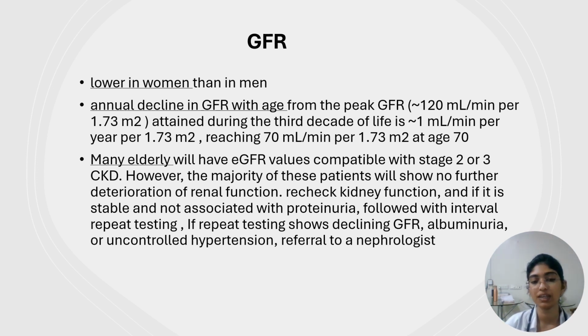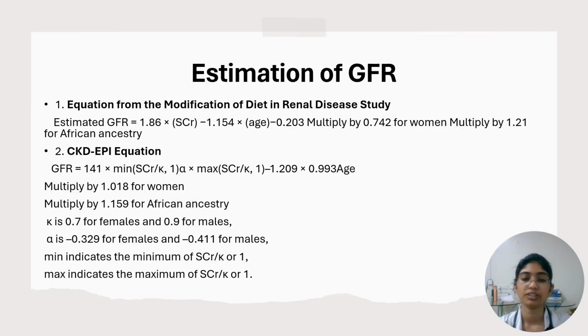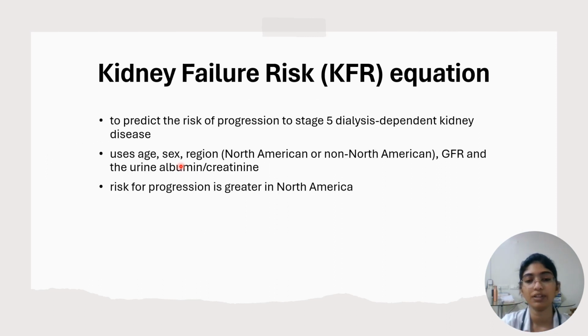In these patients, we keep rechecking the GFR, and if there is any decline in GFR or any albuminuria, then we have to refer to the nephrologist. To estimate GFR, we can use the MDRD equation or CKD-EPI equation. The kidney failure risk equation is used to predict the risk of progression to stage 5 CKD. This uses age, sex, region, that is whether North American or not, GFR and urine albumin creatinine ratio. The risk of progression is greater in North Americans.